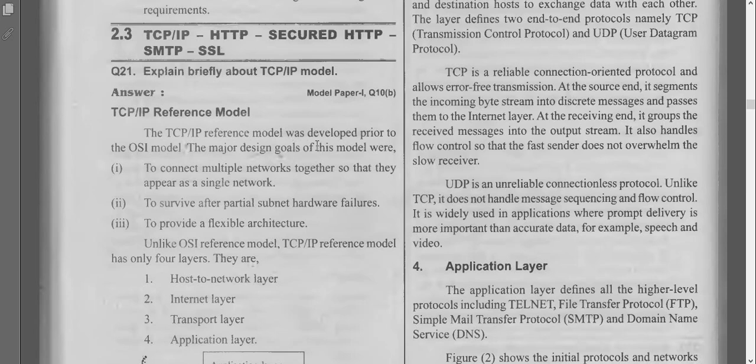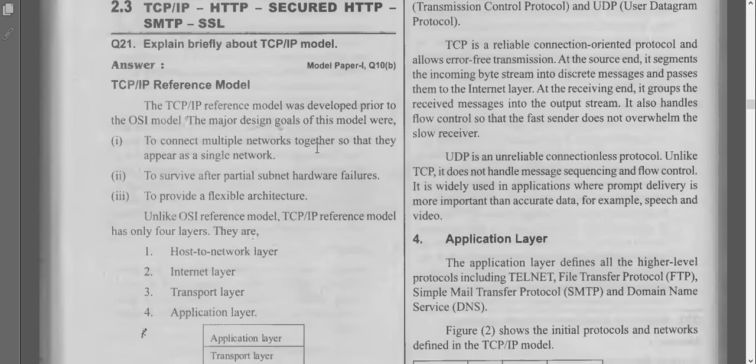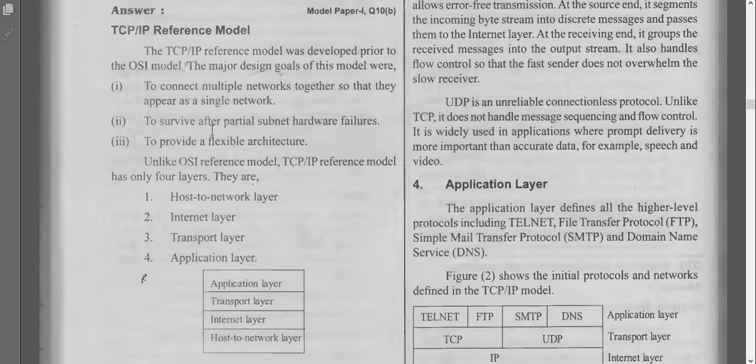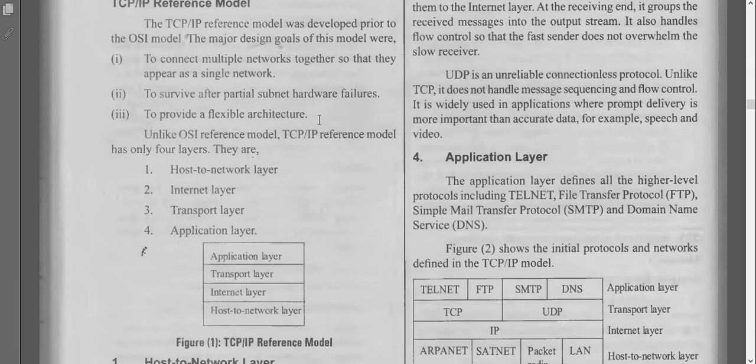The major design goals of this model are as follows. 1. To connect multiple networks together so that they appear as a single network. 2. To survive after partial subnet hardware failures. 3. To provide a flexible architecture. So, these are the 3 major goals why we have to go with this TCP/IP model.